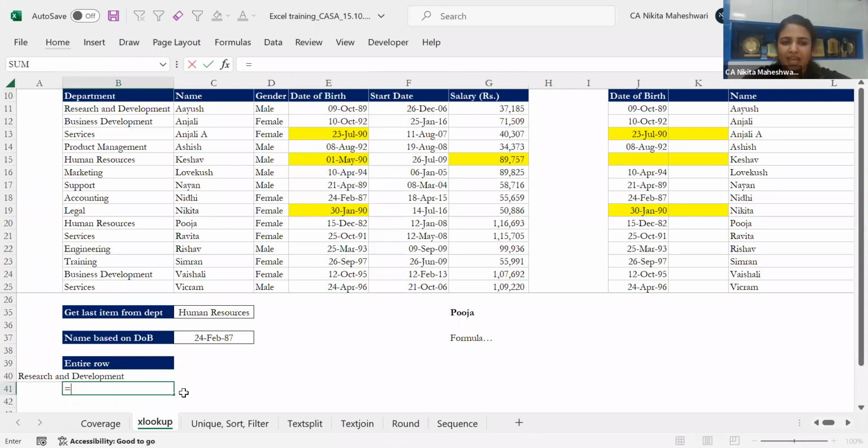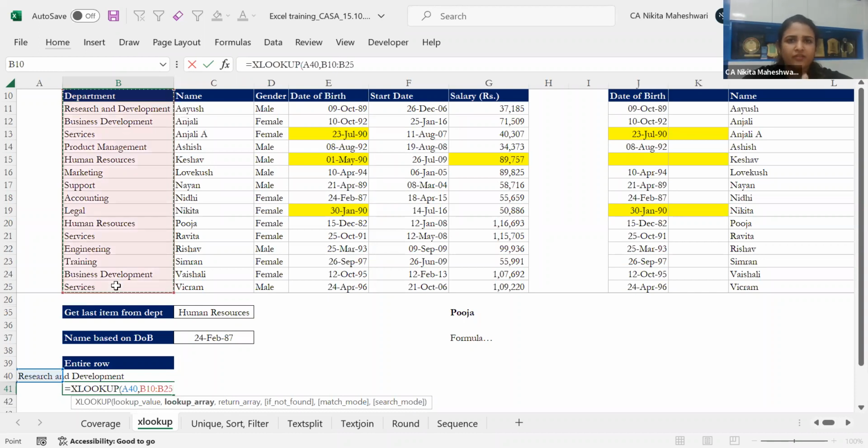Simply what you have to do is XLOOKUP, select your lookup value, that is research. Then you select your lookup array, again very simple, whatever we have been doing till now. Now the return array: I am not selecting one single column, I am selecting all the columns. This will give me all the results. This is the spill feature of Excel 365, which goes on to the next cells also. So this function will not be confined to this particular cell. It will go into 5 different cells as soon as I press enter.